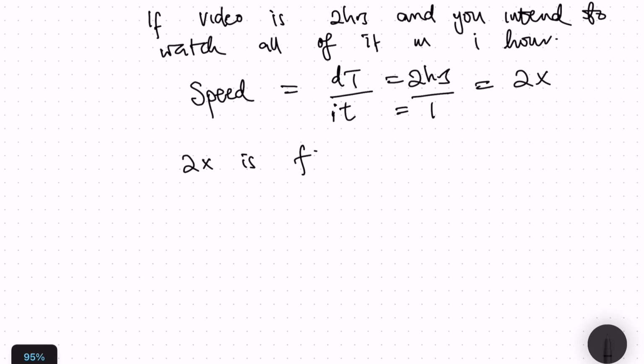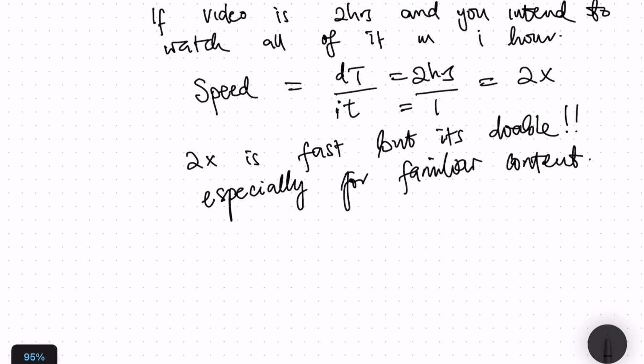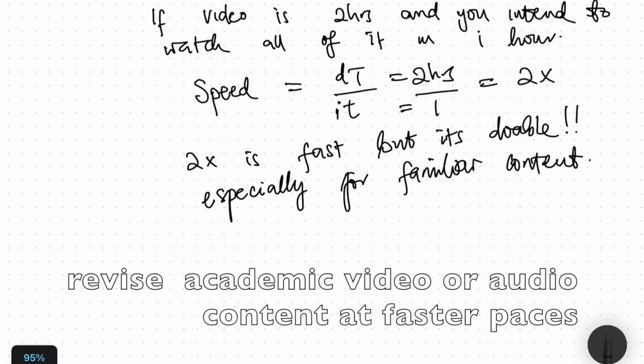So we'll be watching this video at 2 times the speed, and 2 times is quite fast, but it's doable, especially for content that you're familiar with. So let's say academic content that you have watched once and you want to watch again, you can watch it at a faster pace because you've been through that material before, and I tend to do that.